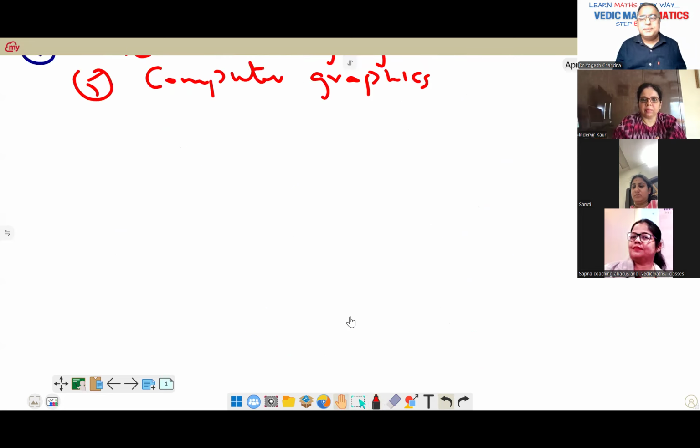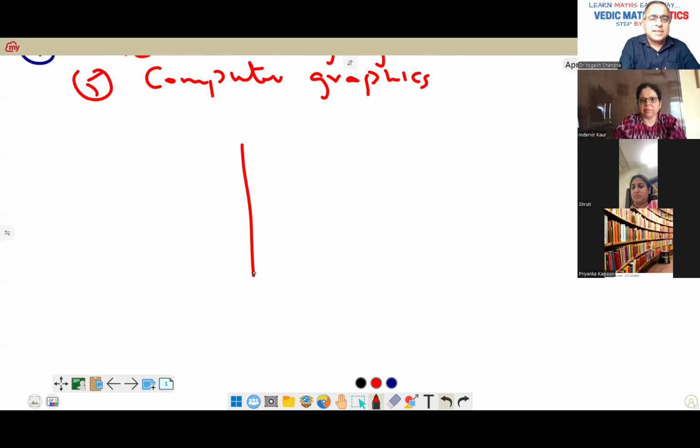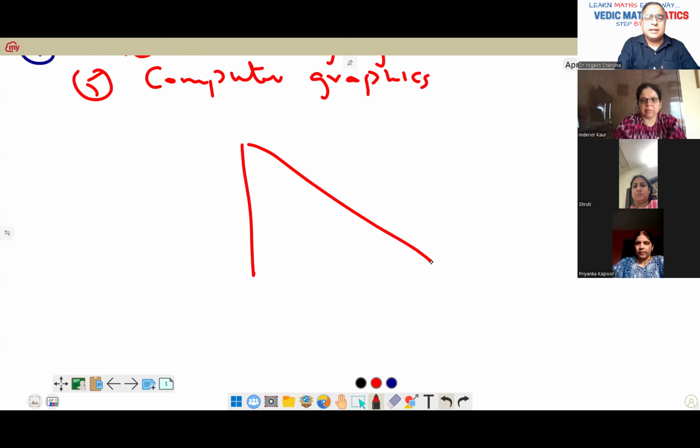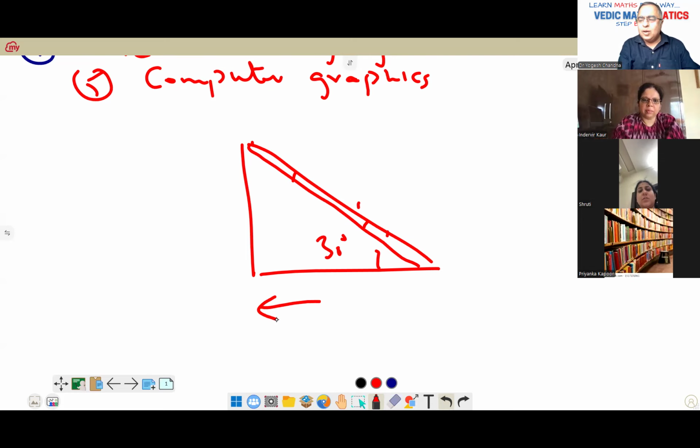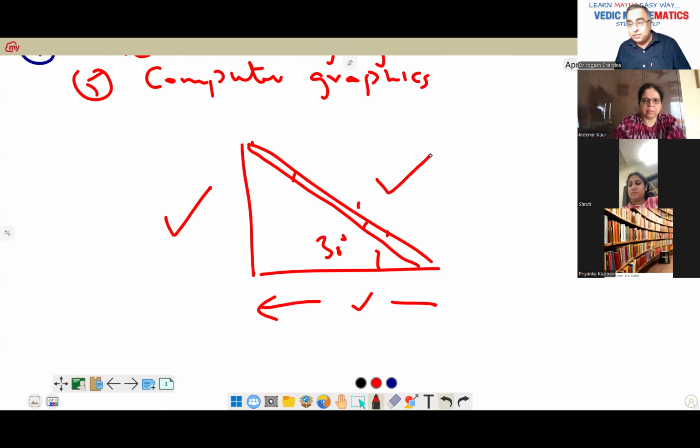Let's say this is a wall and the ladder is here. This ladder is making an angle of 30 degrees or 45 degrees, whatever it is. And we also know the distance between the ladder and the wall. If I know this, I can calculate this, or I can even calculate the length of the ladder. Or let's say I know only the length of the ladder and the angle.